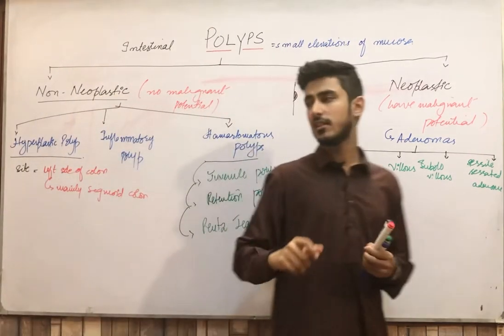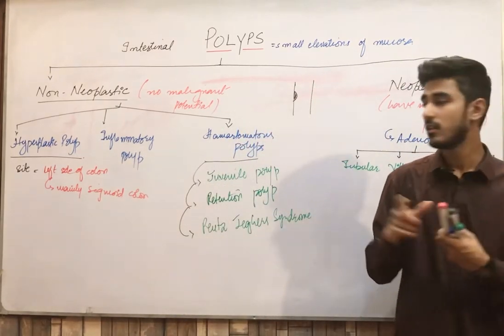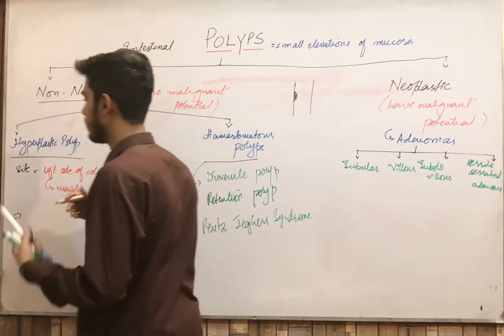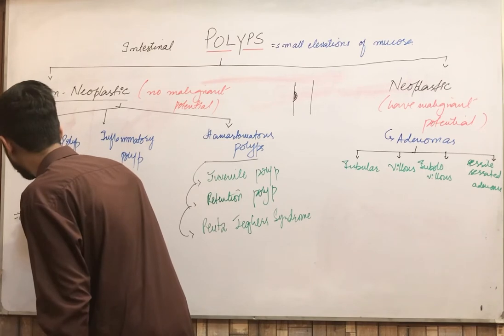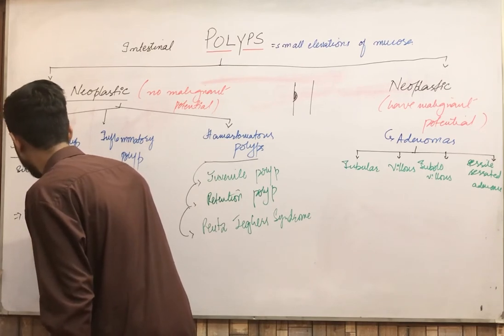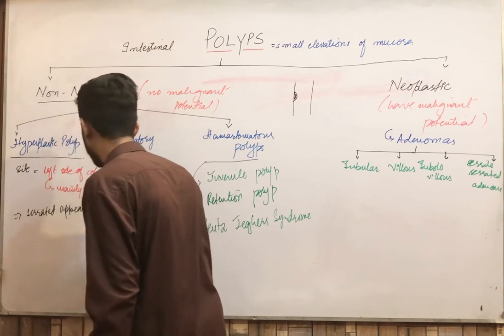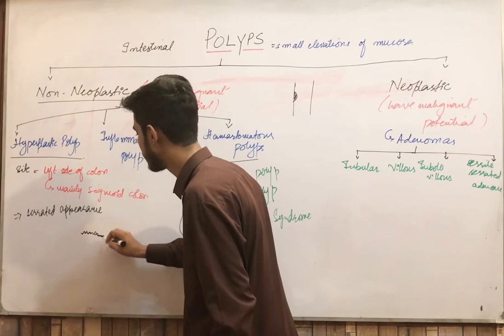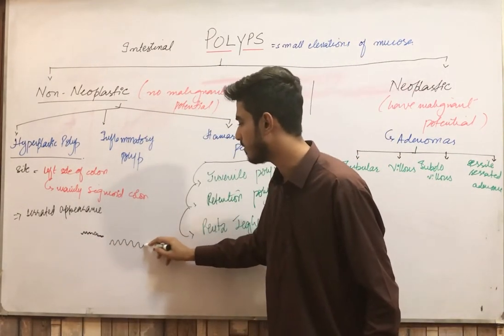Now after that, because of the presence of the new and the old cells, this type of polyp on the colonoscopy, or you can say on the histopathology, will show a serrated appearance. What is this serrated appearance? It is just like this, a jaw-like appearance. Clear? A zigzag jaw-like appearance. This is your serrated appearance.